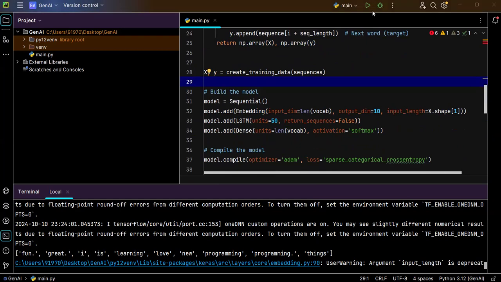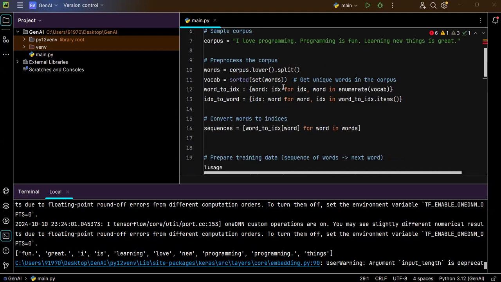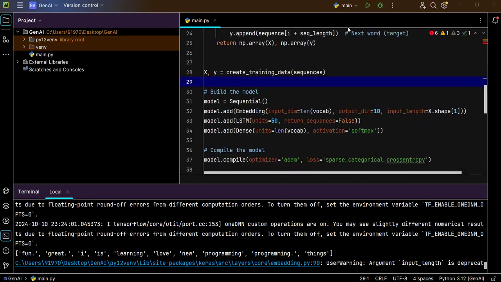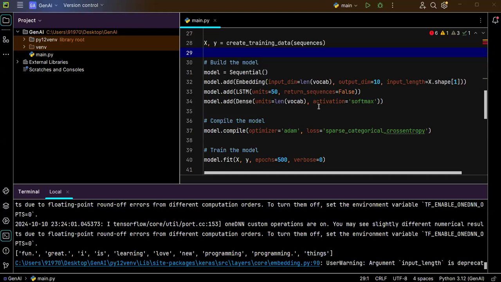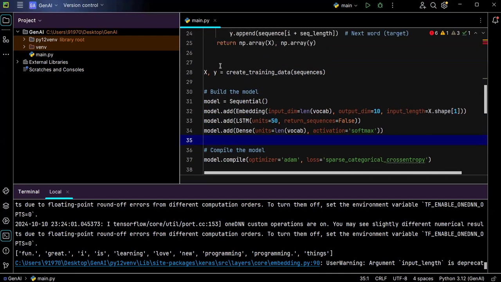You can see the sequential is nothing but what I have imported from TensorFlow Keras models. This sequential is nothing but a predefined training algorithm. I'm using this predefined training algorithm. Now I want to train my algorithm: for these inputs, these are the outputs.